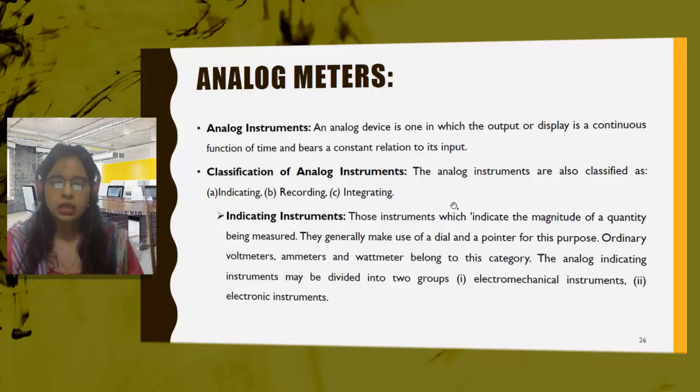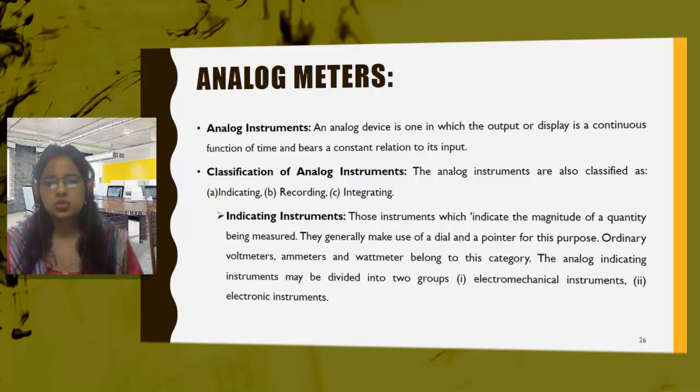The analog indicating instruments may be further divided into two groups: electromechanical instruments and electronic instruments. These are the two types of analog indicating instruments. But I will not go into details, it is not that important. The main thing is the idea of indicating instruments.